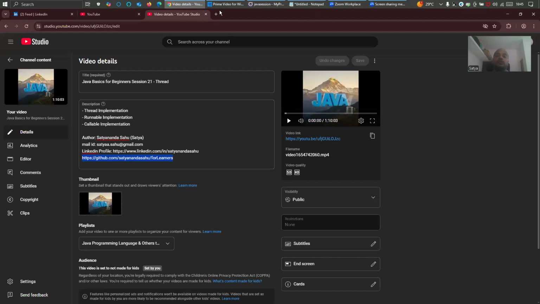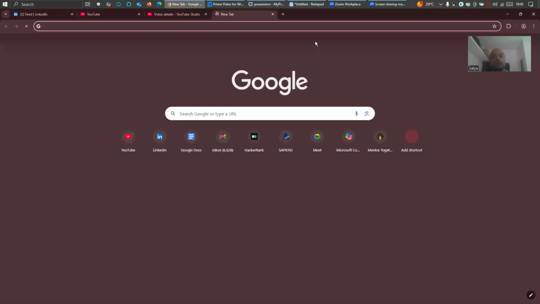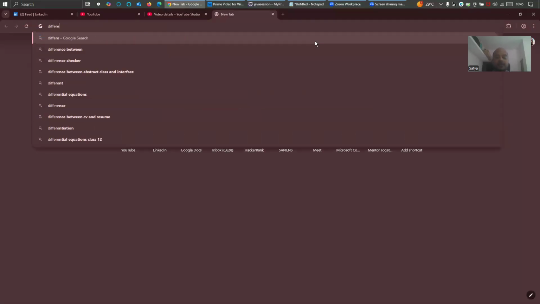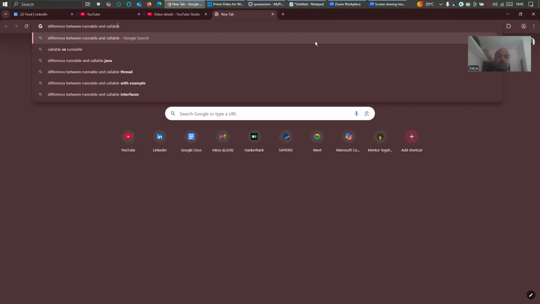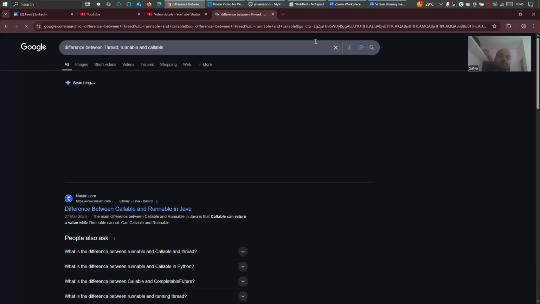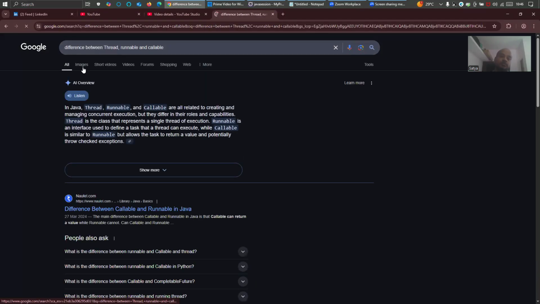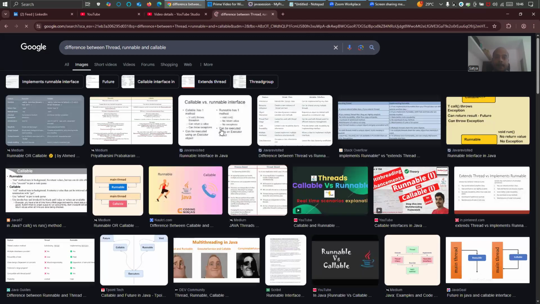So let's go to Google. We'll go slowly. I will put here difference runnable, callable. We'll start from here, right? Thread, runnable, and callable. See, thread and runnable, there is not much difference.